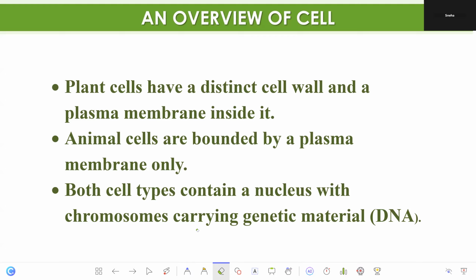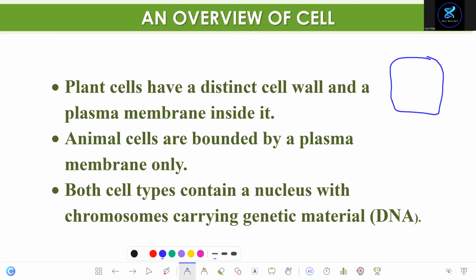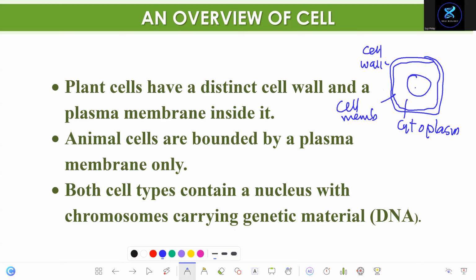Now this is an overview of the cell. We'll be studying in detail about it. In a plant cell, you studied there is a cell wall and there is a cell membrane. There is cytoplasm inside, and there is a nucleus.